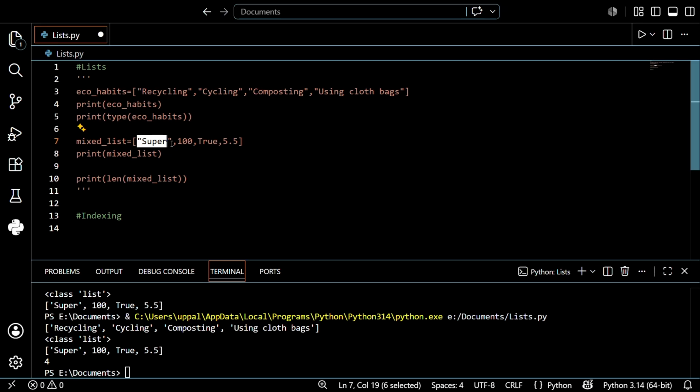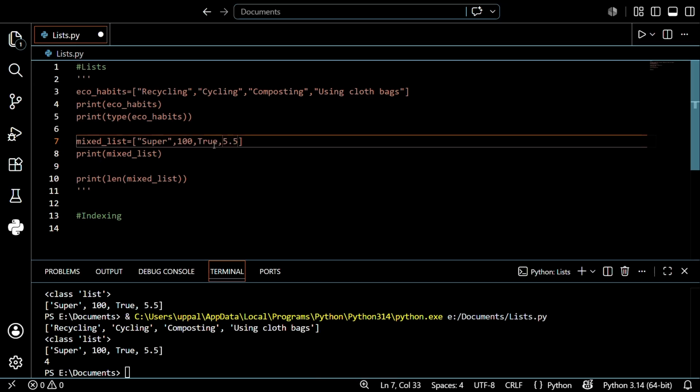Every item in a list has a position number. Please listen to it, guys. It's very important. If you neglect this, it is very difficult to modify or make any changes in the list. So just listen now clearly. Every item has a particular position number, and the numbering starts with 0. So initially this position is 0, the next position is 1, then 2, and then 3. So I want to change one value, that is super. I want to change this position.